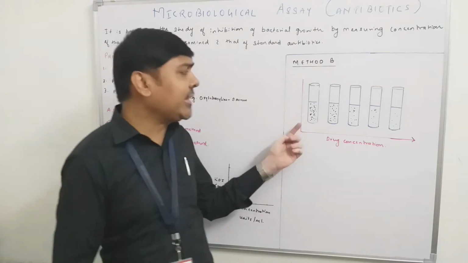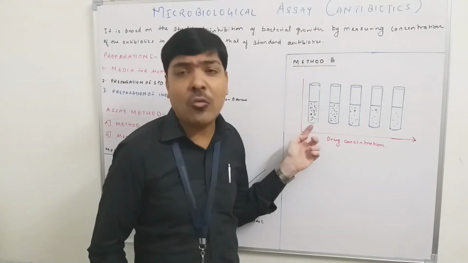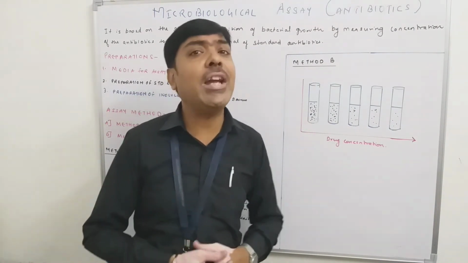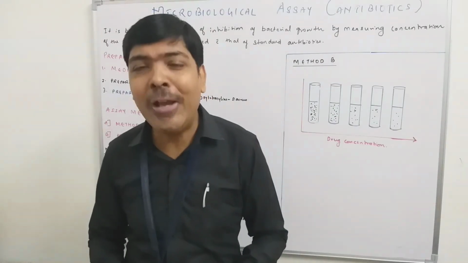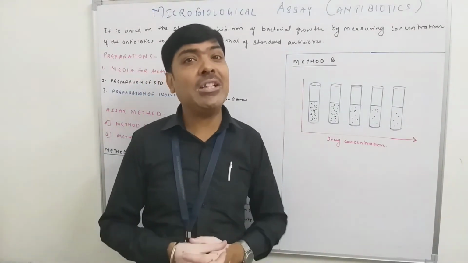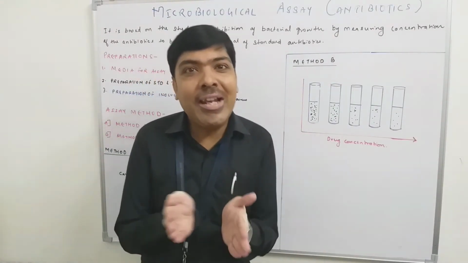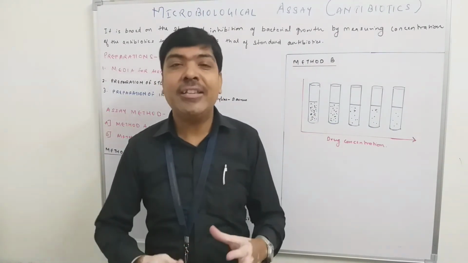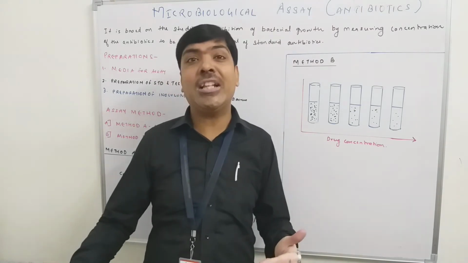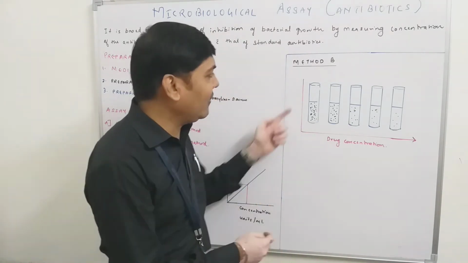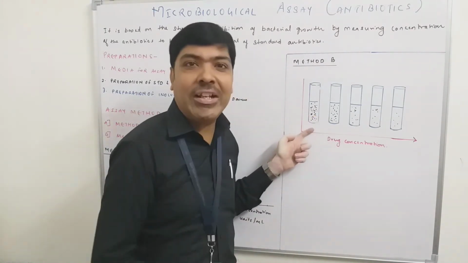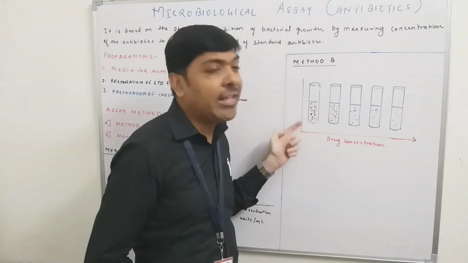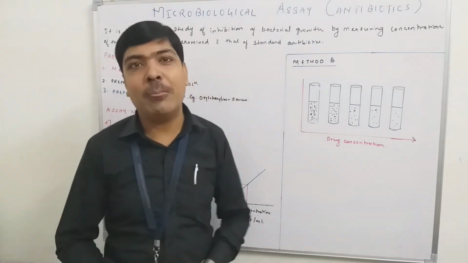Okay. But as you can see here, like in the first test tube, what is the condition? The concentration of the antibiotic is very less. Okay. So if the concentration of the antibiotic is very less, then what will happen? Less inhibition will be observed. And if the less inhibition is there, then definitely more number of bacteria will be grown. As you can see with the help of this black dot, I have designated that the number of microorganisms is more in test tube number 1.